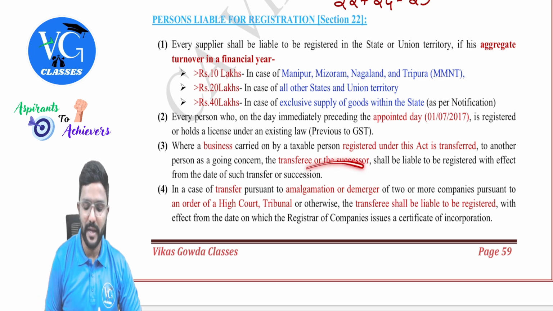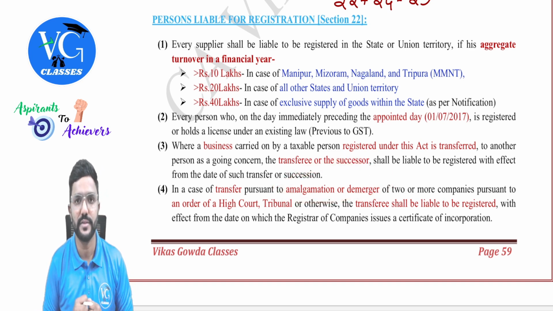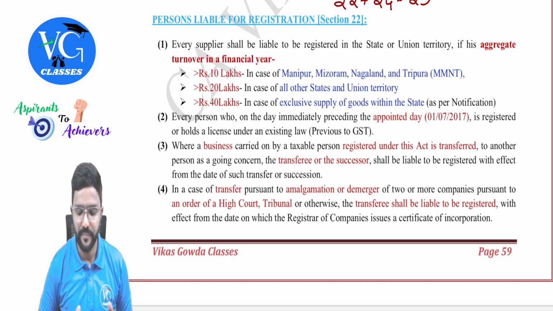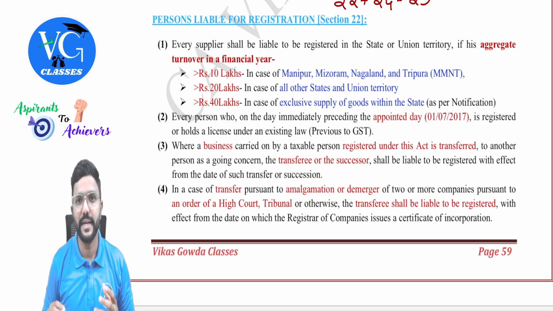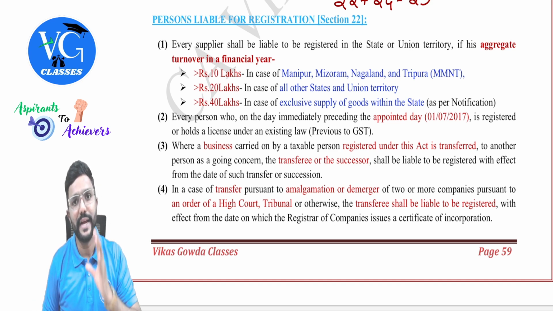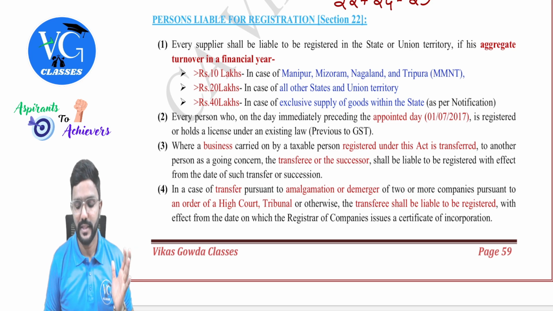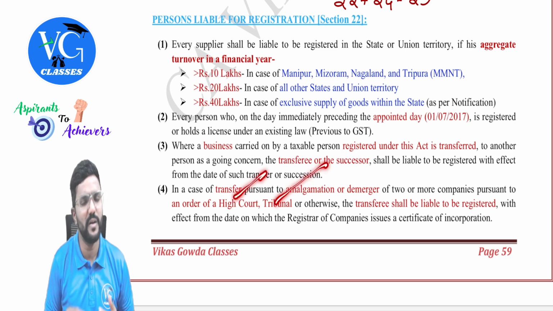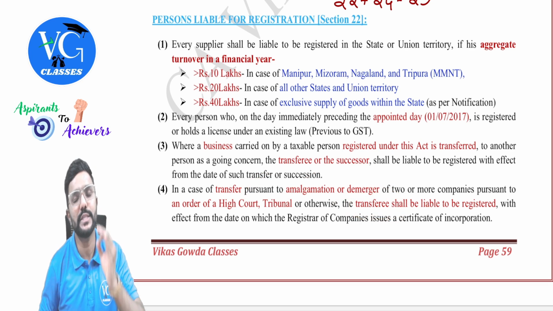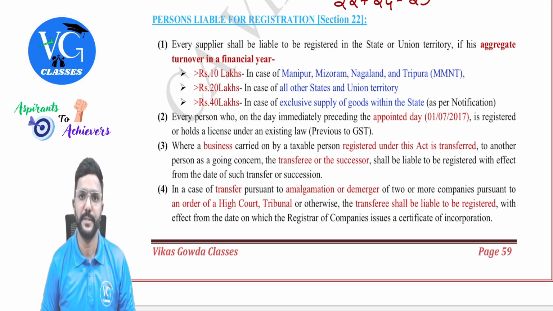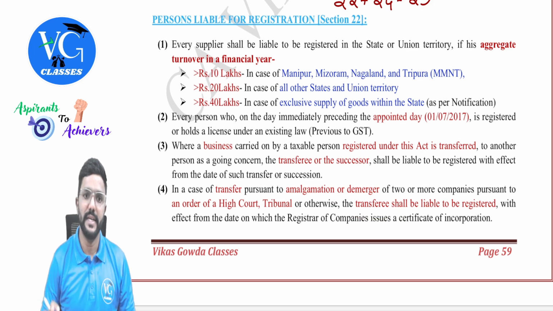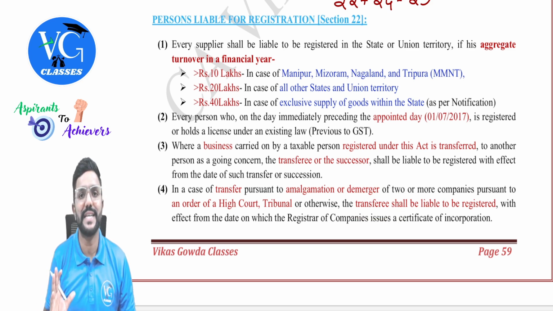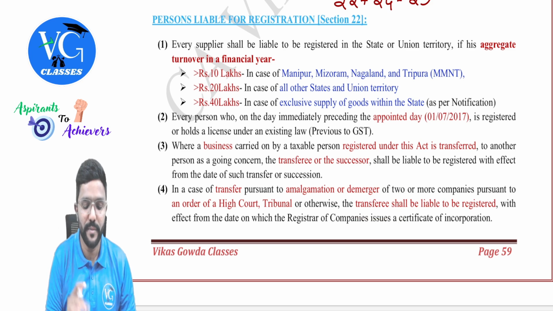So whenever there is an amalgamation or demerger of companies, guys, whoever is a resulting company or amalgamated company, they have to get registered under GST. And that demerger or amalgamation may be by way of an order of a High Court, tribunal, or otherwise. So the transferee, that is the new entity, has to get registered under GST. Is that clear? Yes.